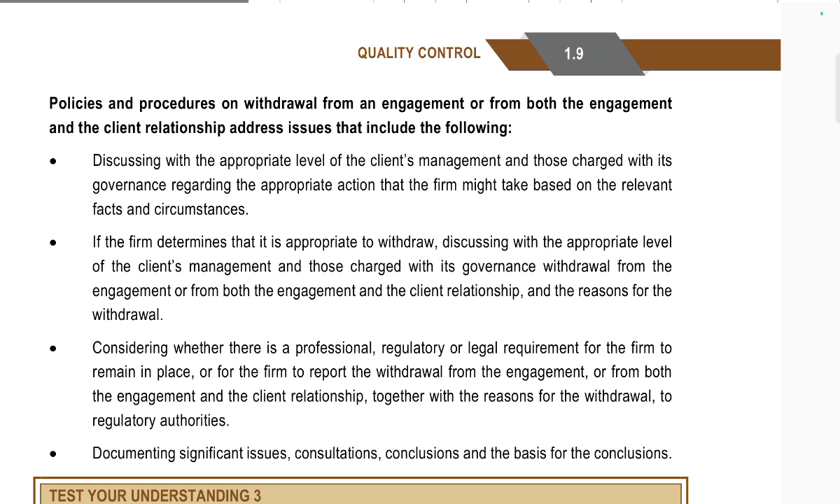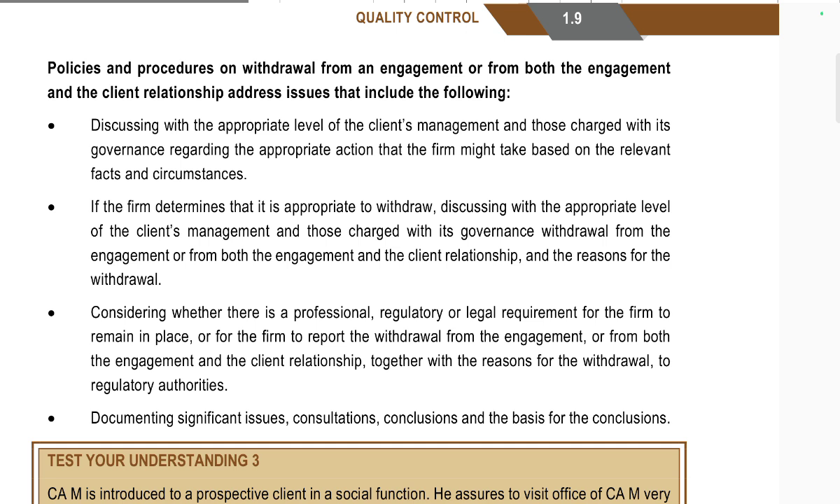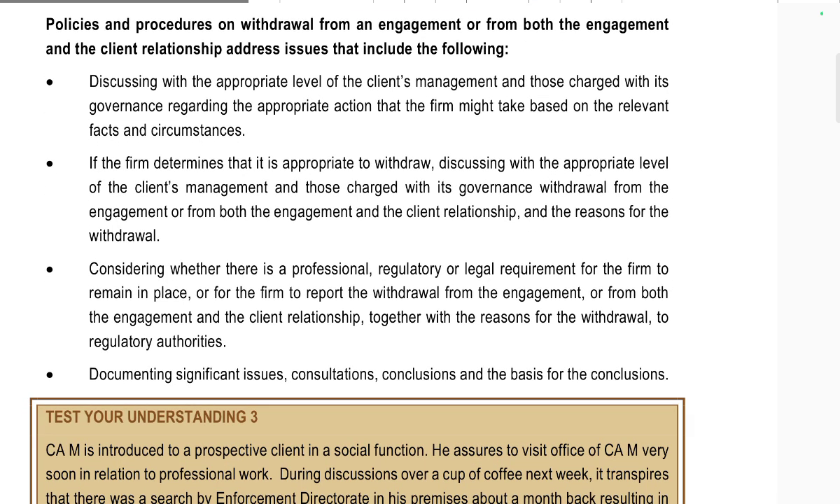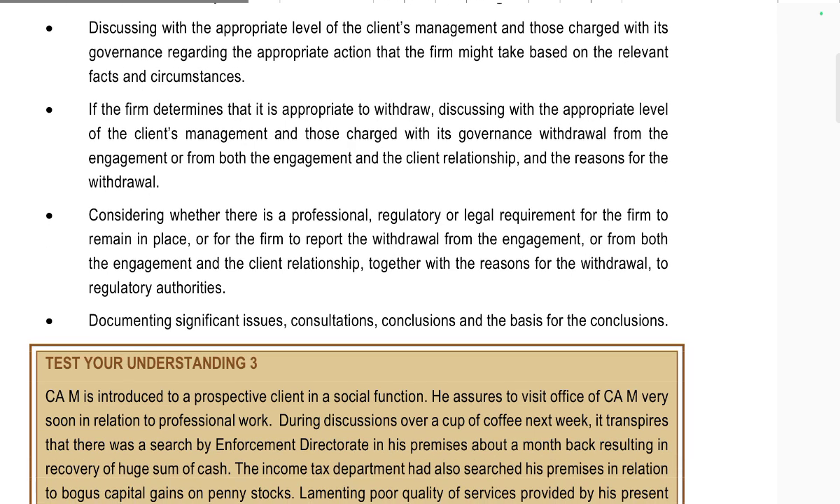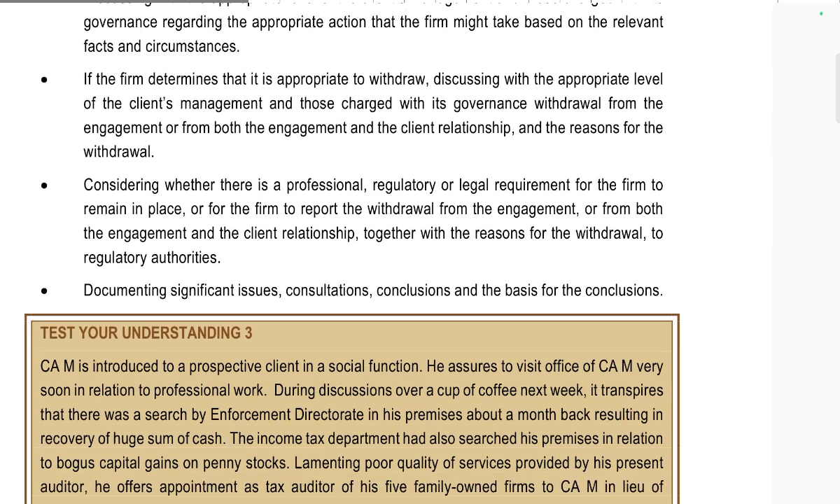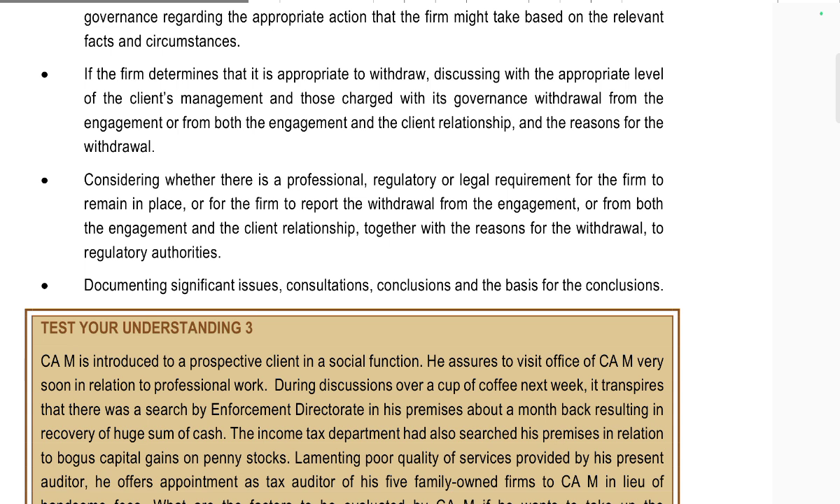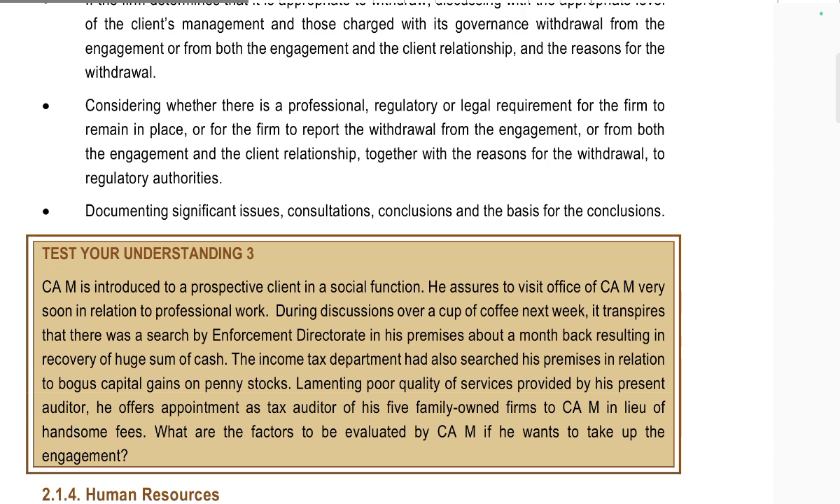The policies and procedures for withdrawal from the engagement, or from both the engagement and the client relationship, address issues such as the following. Discuss with the appropriate level of the client's management and those charged with governance the appropriate action the firm might take based on the relevant facts and circumstances. If the firm decides it is appropriate to withdraw, discuss withdrawal from the engagement, or from both the engagement and the client relationship, with the appropriate level of management and those charged with governance, and the reasons for it. Consider whether professional, regulatory or legal requirements require the firm to remain in place, or to report the withdrawal together with the reasons to regulatory authorities. Document significant issues, consultations, conclusions and the basis for the conclusions.